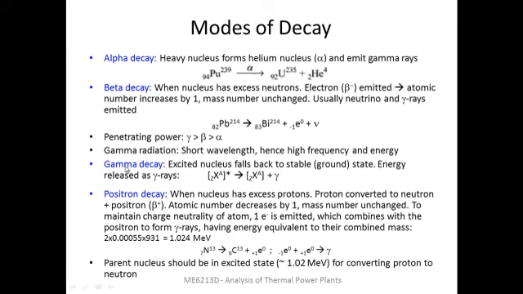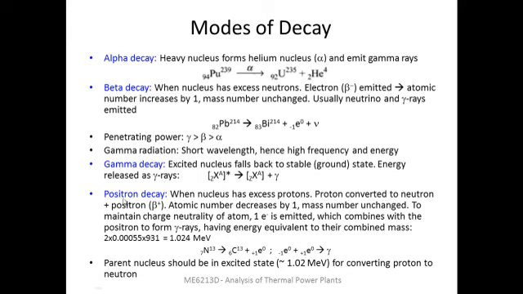The third category is gamma decay, where an excited nucleus, shown by this star symbol here, falls back into its stable or ground state, so that the excess energy or the excitation energy is released as gamma rays. The gamma rays are always emitted from the nucleus.